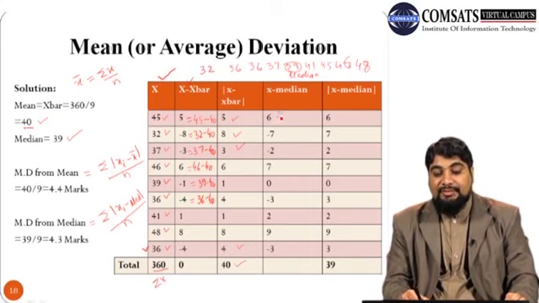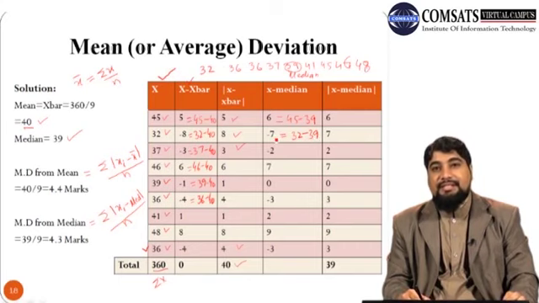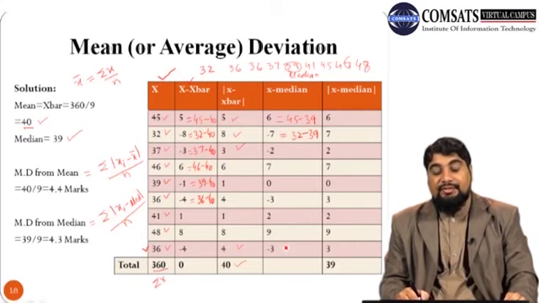So first is 45 minus 39. So we get 6. Similarly here, as far as the second observation is concerned, we have x, which is 32, minus median 39. So 32 minus 39, we get minus 7 and so on. So these are the deviations taken from median.